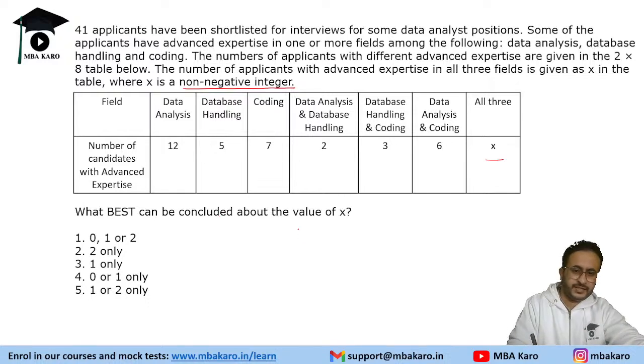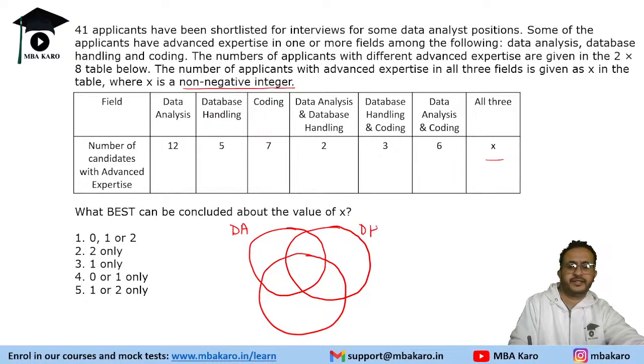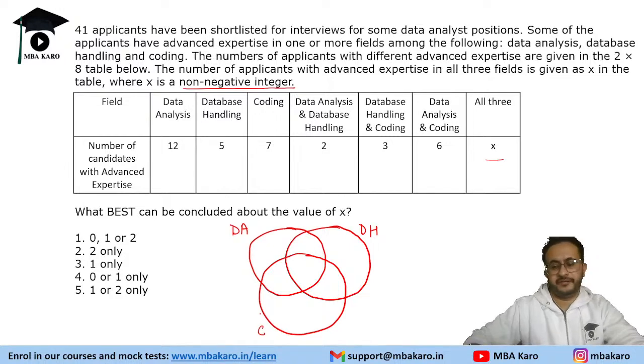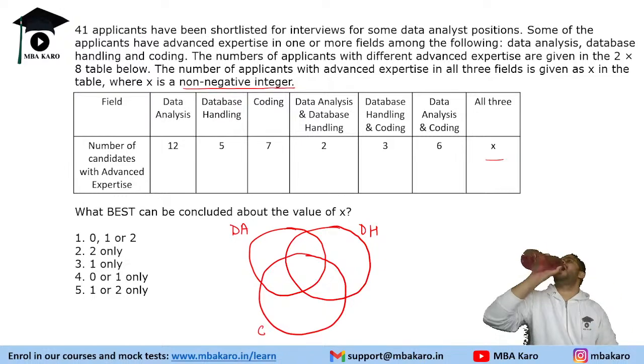So, typical Venn diagram question. Let's make the arrangement. So we have three categories. One category is data analysis, another is database handling, and the third category is coding. Right? So whenever you have to fill a Venn diagram, you should fill the overlapping region first.